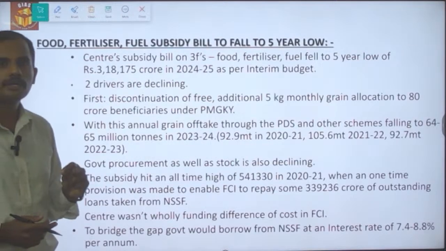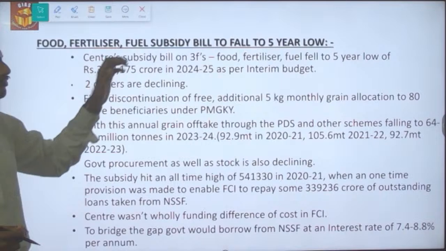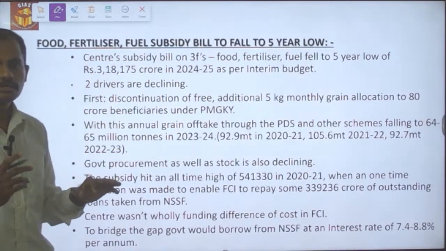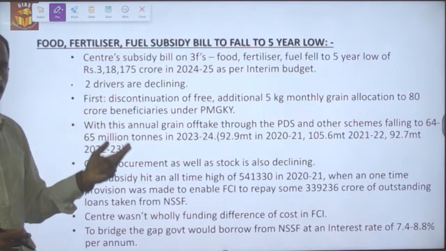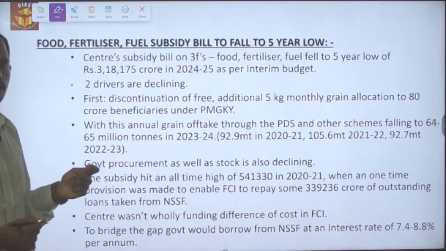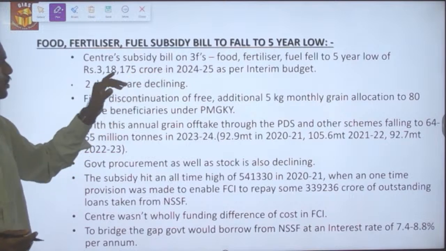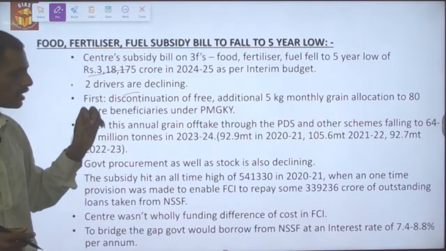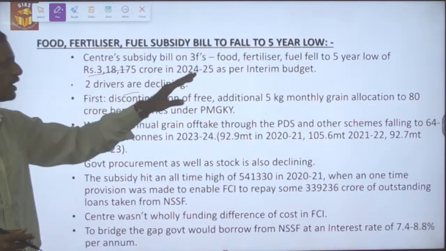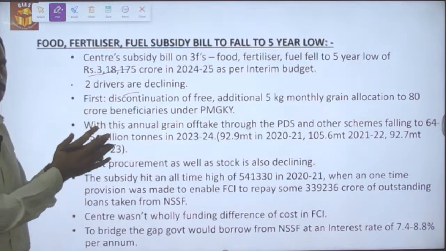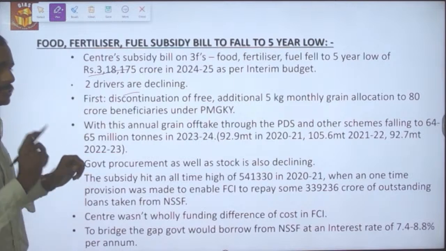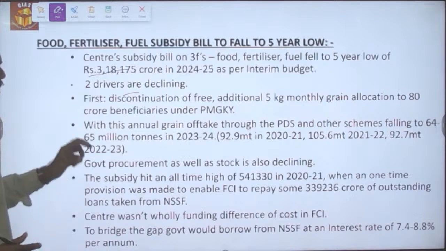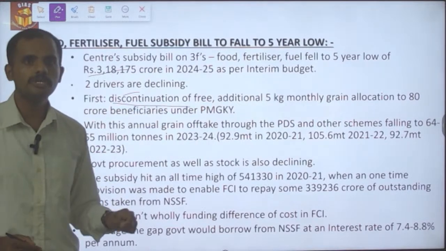Let's look into food, fertilizer, fuel subsidy to fall to a 5-year low. The reason for it: the center's subsidy bill on these 3 Fs, that is food, fertilizer as well as fuel, will be falling to a 5-year low of 3,18,175 crore in the 24-25 year, as part of the interim budget. And what are the true drivers for this kind of decline? The first driver is the discontinuity of free ration.